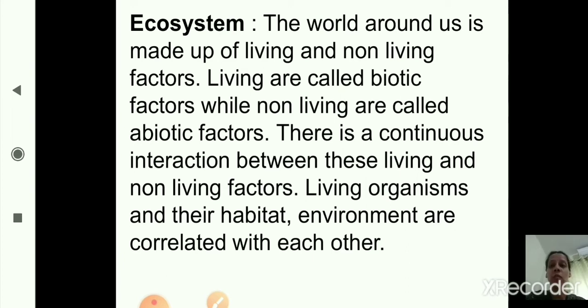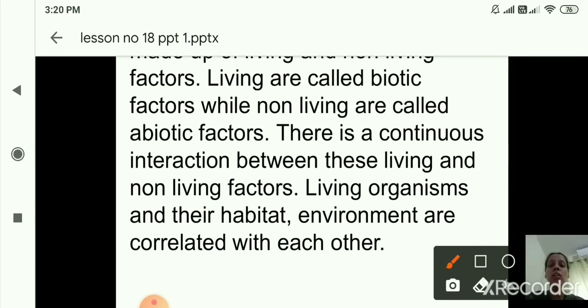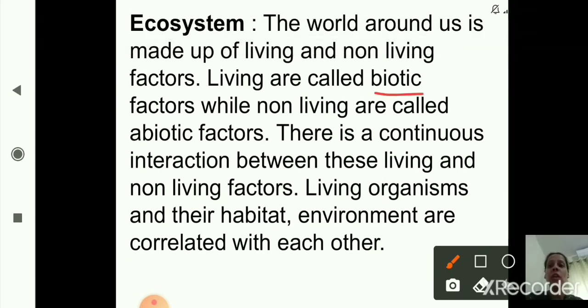Okay, that we know. These we have studied in the previous standard also. Living things or the living factors, they are called biotic, while non-living things or the non-living factors, they are called abiotic factors. Okay, and the world is made up of living and non-living things, right? Means biotic and abiotic factors. There is a continuous interaction between these living and non-living factors.